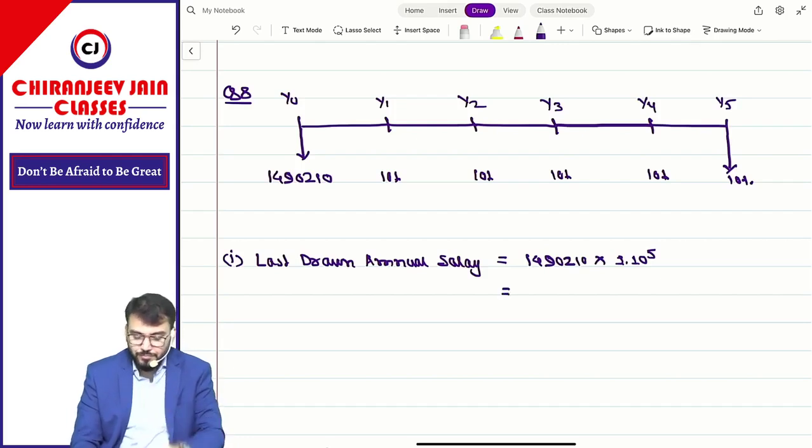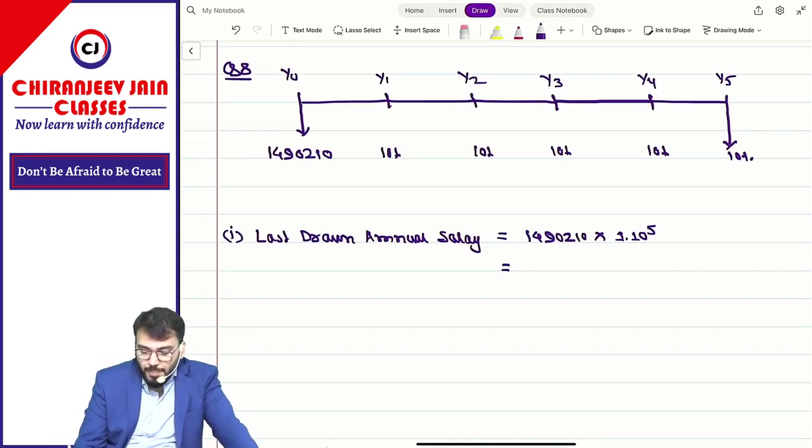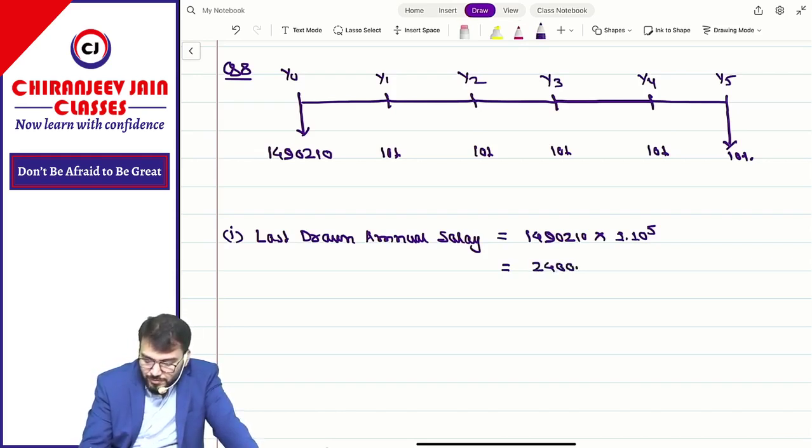Can you give me? 23 lakh, means 24 lakh, we can say.